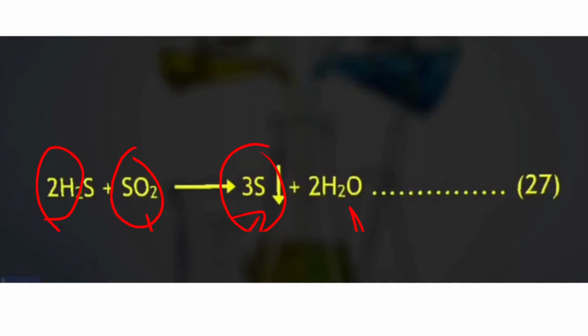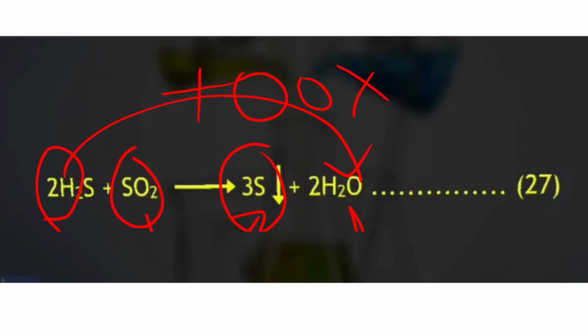Now from this H2S, I am getting H2O. That means oxygen is getting added, so it is oxidation. So in this reaction also, oxidation and reduction, both things take place together and hence it is called a redox reaction.